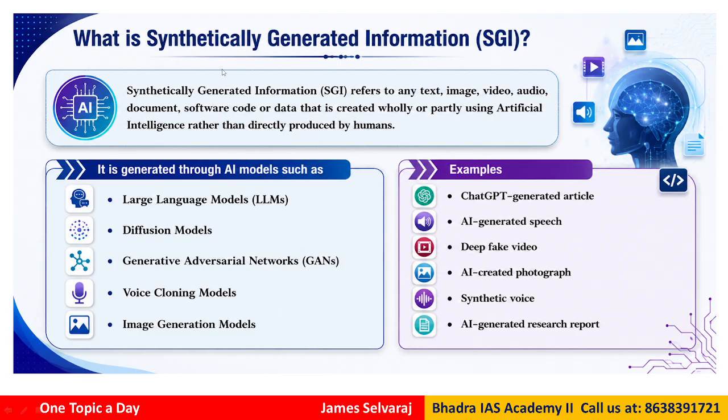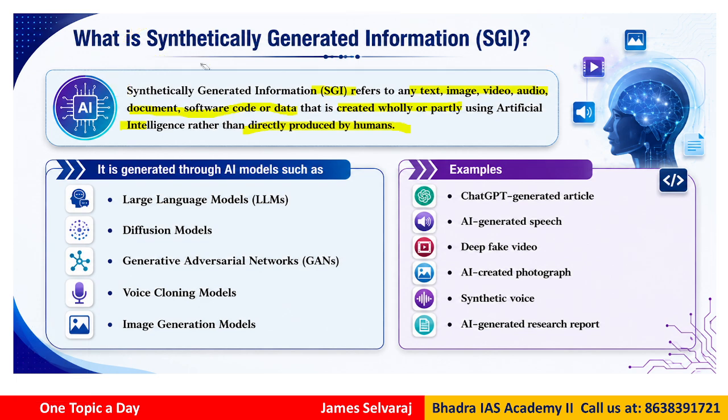So what is synthetically generated information? So how do we understand this thing? Now generally SGI refers to any text or image or video or audio or any document or software code or any data that is created fully or partly using AI rather than directly produced by human beings. That is generally what we call the synthetically generated information, SGI.